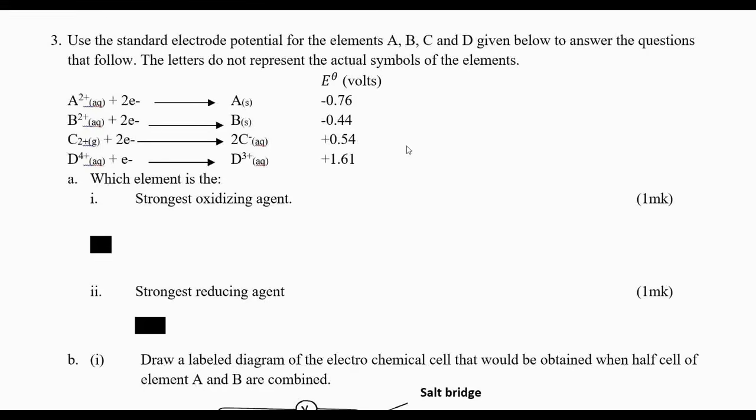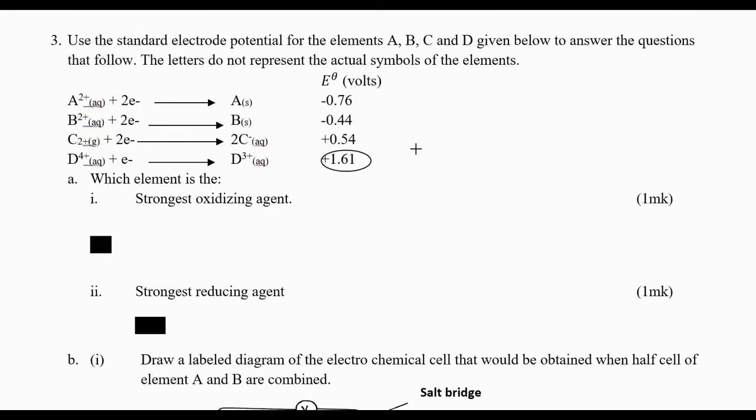So you just check the standard electrode potential, the one you see having the highest positive, that one is what we call the strongest oxidizing agent. Therefore, in our case, this one is our strongest oxidizing agent.